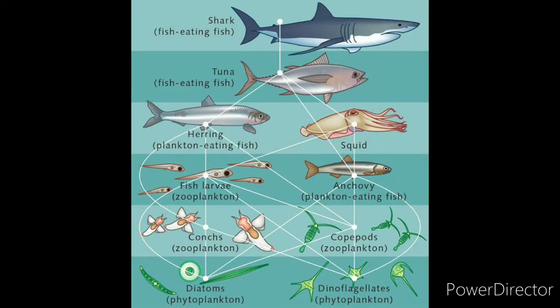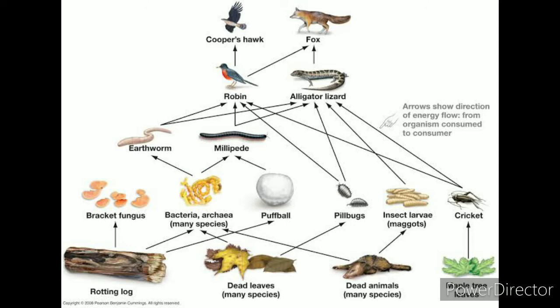So here is an example of a food web in a marine ecosystem. As you can see, the diatoms and planktons are eaten by many organisms. Then these organisms are in turn eaten by other organisms. So these organisms interact and interrelate with each other, and the feeding habit is a series of interlinked network of relationships between these organisms.